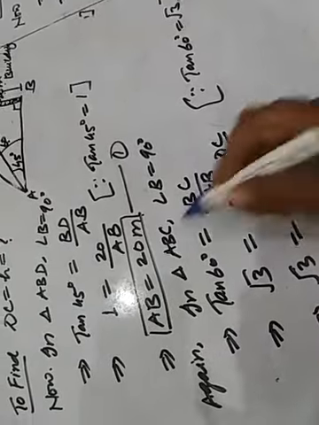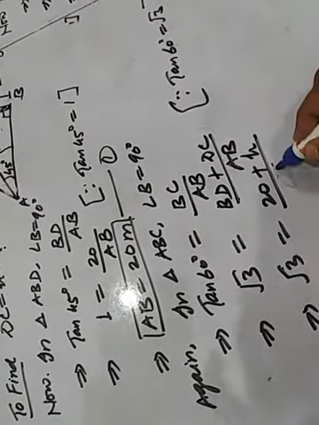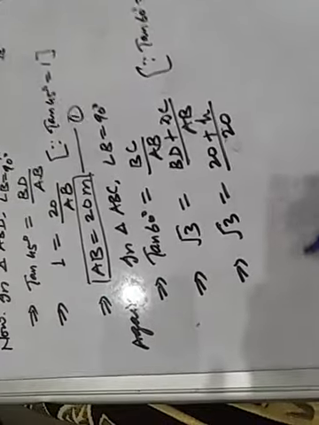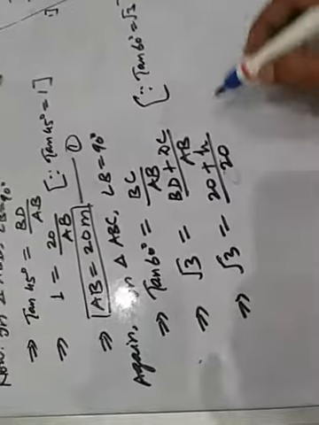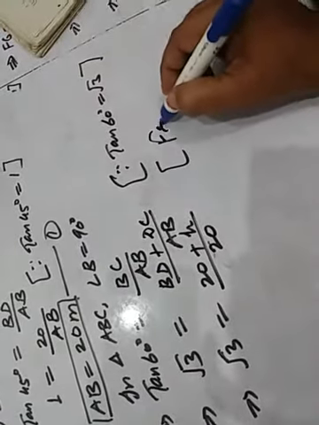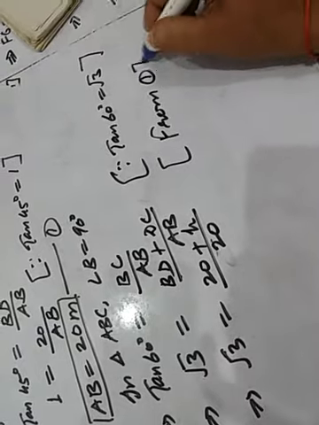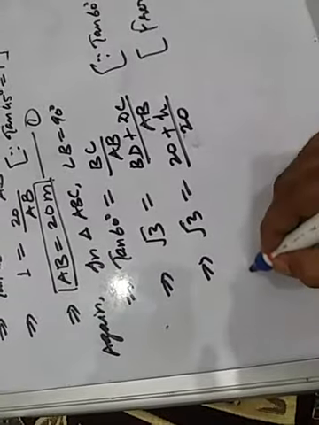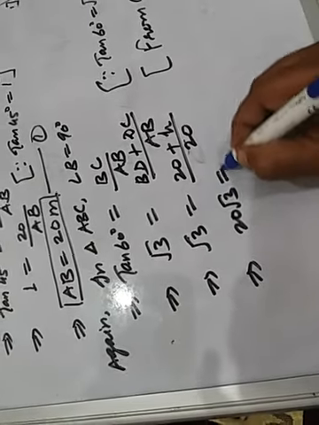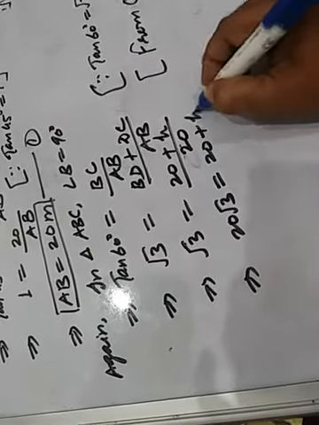AB we have found out to be 20. Clear children? Now from equation 1, this is 20 root 3 equal to 20 plus H.